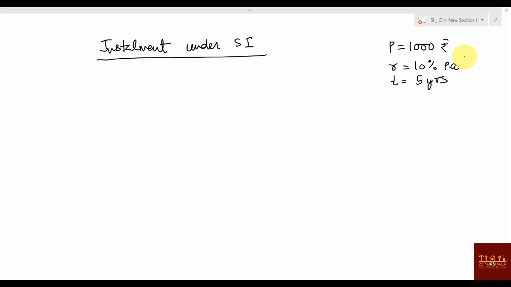So if you have to give installments, how many installments will you give? At the end of 1 year, at the end of 2nd year, the end of 3rd year, the end of 4th year, and the end of 5th year. And the characteristic of installments is that you will be paying equal installments. It will not be different.